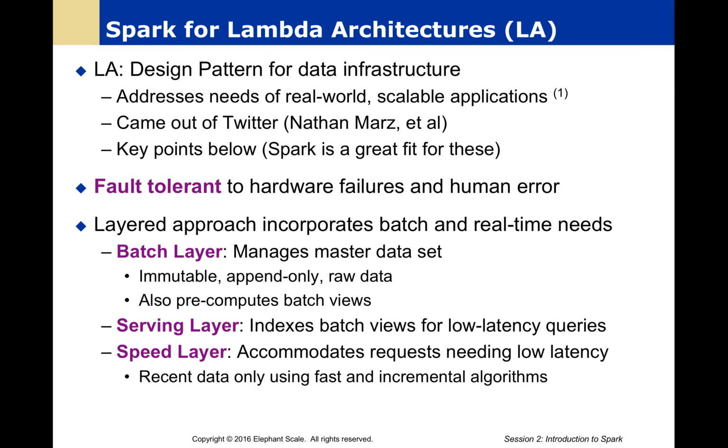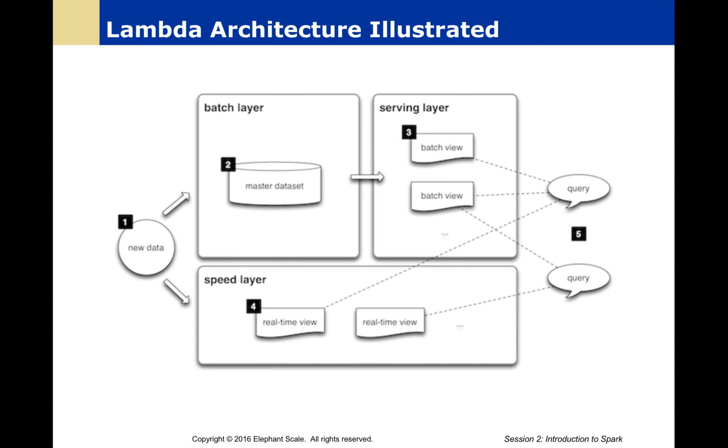The batch layer running at the lowest level is going to manage our master data set, and that data is going to be immutable, like in Python, where we also see pandas is also immutable data. This is no less true here. However, that's going to enable us to pre-compute batch views that we're going to be able to serve at low latency to our users, and then you have a speed layer that's going to be highly in memory and able to accommodate low latency requests.